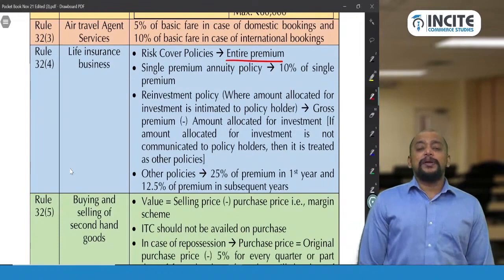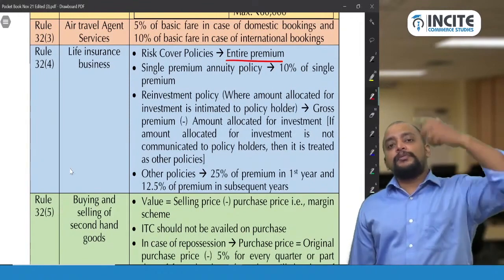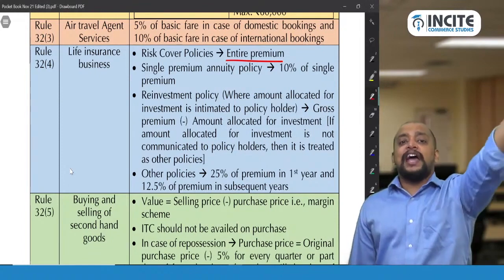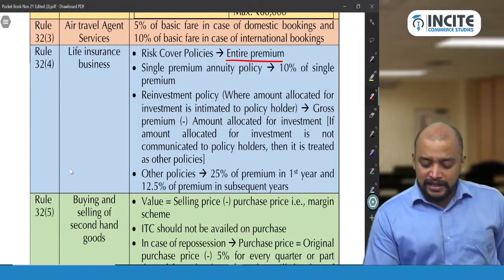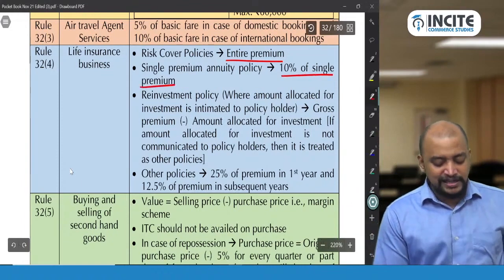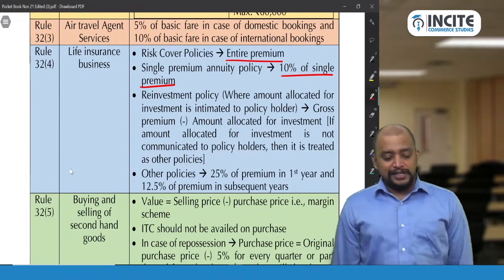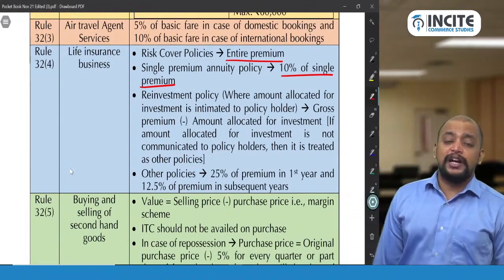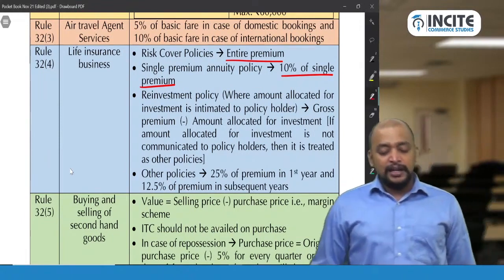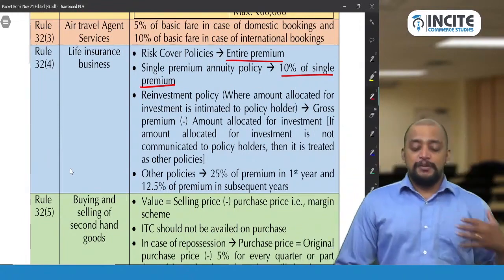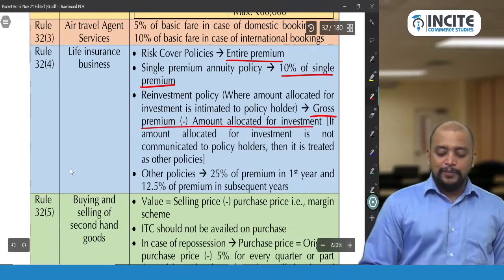Whereas in a single premium annuity policy, there will be only one premium that we will pay, and that premium is reinvested towards the annual premium. So in that case, for the single premium, 10% of the single premium will be taken as the value. And in case of a reinvestment policy where the amount allocated for investment is communicated to the policy holder, we will take gross premium: however much is the premium received minus the amount allocated for investment will be taken.